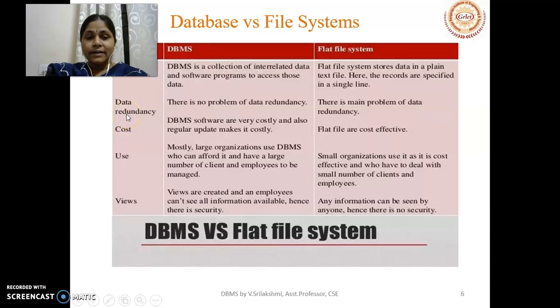Next one is data redundancy. In DBMS, there is no problem of data redundancy because it has its own mechanisms to avoid this redundancy, like maintaining keys such as the primary key. Whereas in flat files, we don't have such mechanisms. Coming to the cost, DBMS software is very costly and updates are also required.